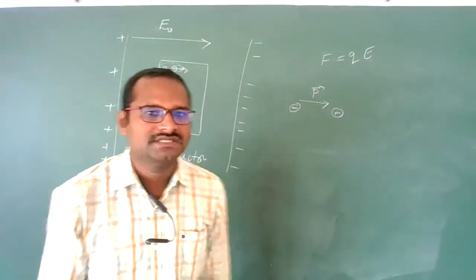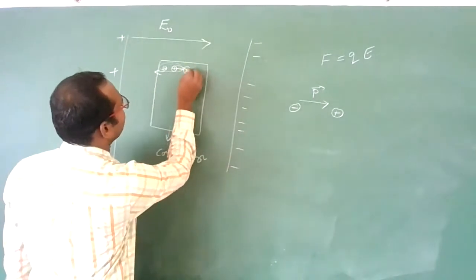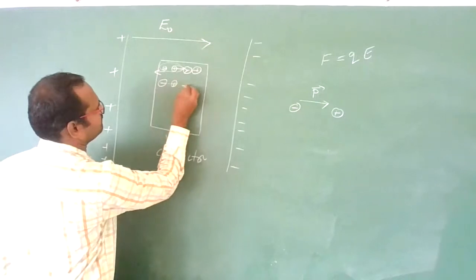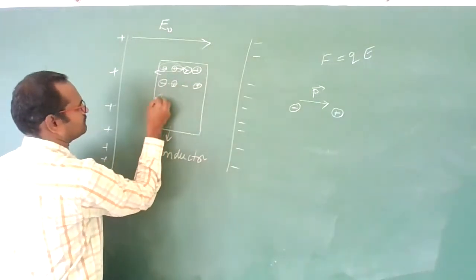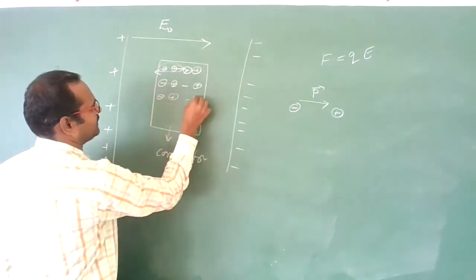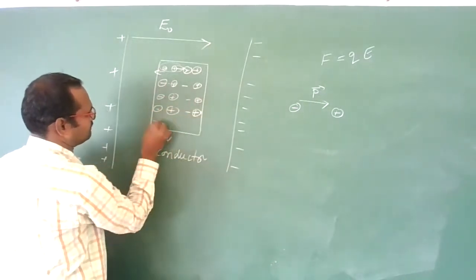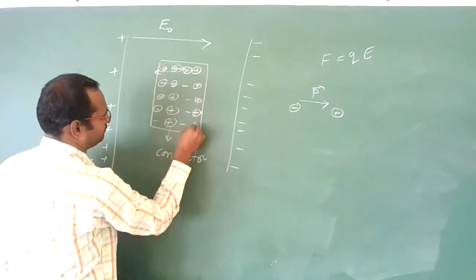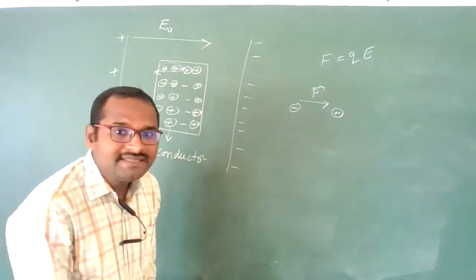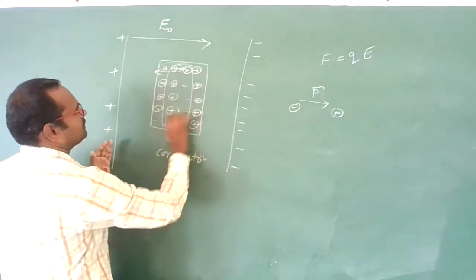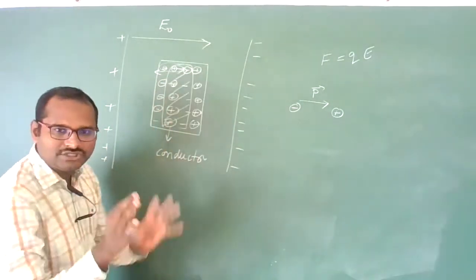Clear, students? Yes. So like this, all the remaining ones will become like this. I hope you are understanding what I am saying. Now, in the interior of a conductor, these positive and negative charges will cancel out. Net charge will become 0.